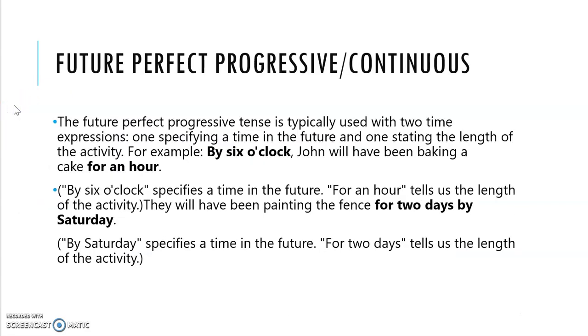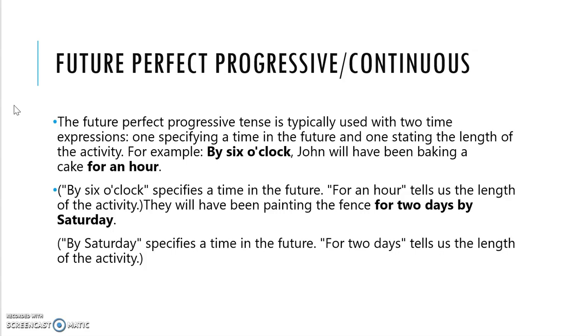Now, the future perfect progressive tense is typically used with two time expressions. So, when it comes to future perfect continuous tense, we use two specific times. One to specify a time in the future and one stating the length of the activity. Because it is an ing form and you all know that continuous tense means some duration needs to be shown, right, of the time. So, here we have an example: by 6 o'clock. That is one specifying time. 6 o'clock, a specific time.